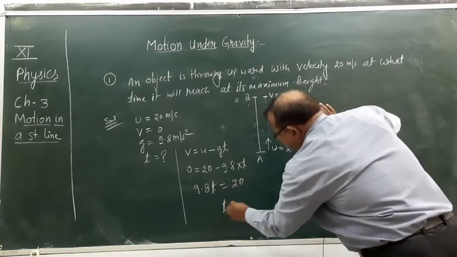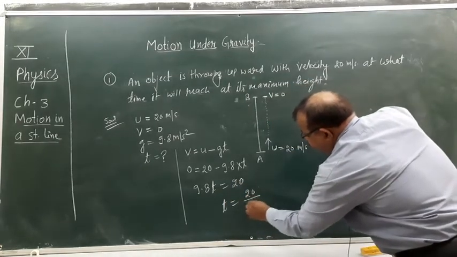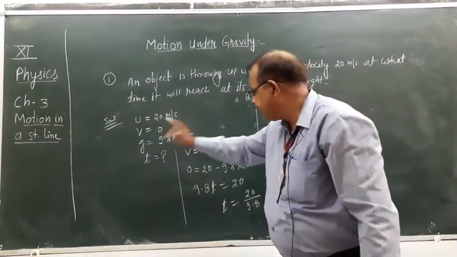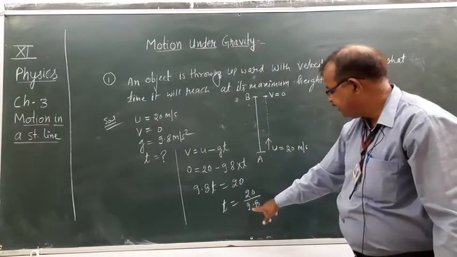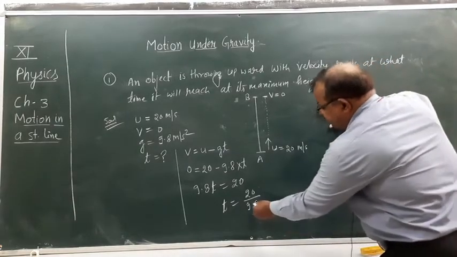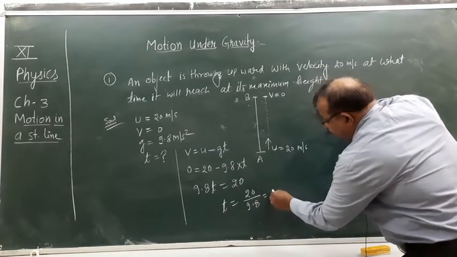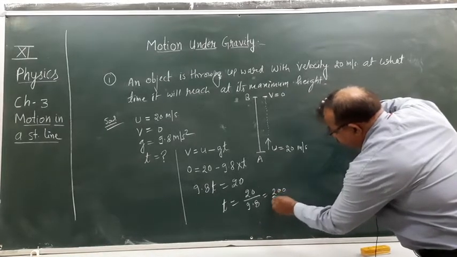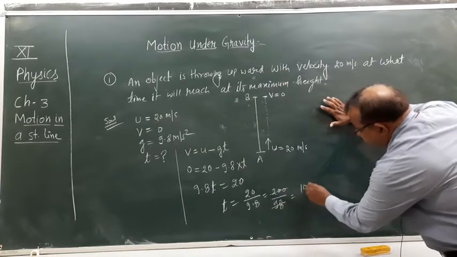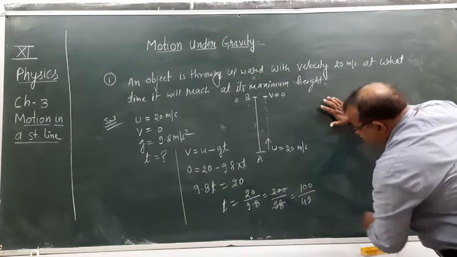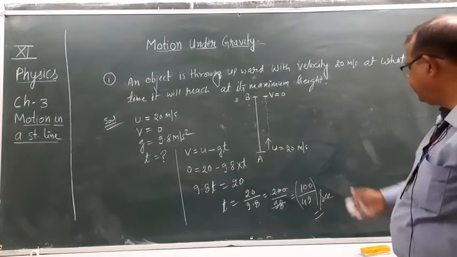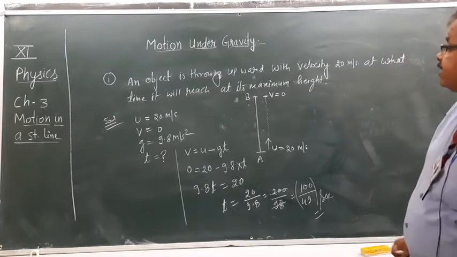So t equals to 20 upon 9.8. Suppose if the value of g is 10 meter per second, then 20 by 10, the answer will be 2 second, but this is 9.8. So on removing the decimal, this will be 200 upon 98, and on dividing by 2, 100 by 49 second. This is the answer. You can divide and find this final answer also, okay. So this is the answer of this question.